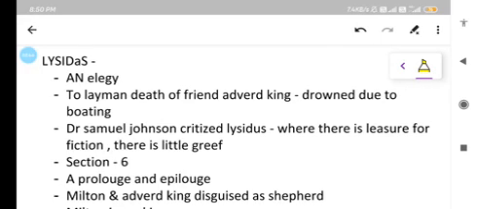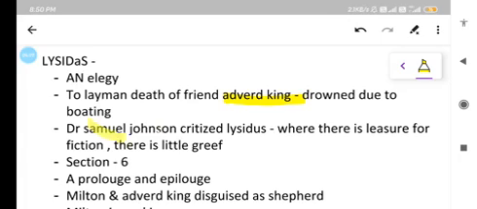Lycidas is an elegy to lament the death of his friend Edward King. John Milton wrote this poem for his friend Edward King. Edward King drowned due to boating. Edward King and John Milton were friends at Cambridge College, and to lament the death of his friend Edward King, John Milton wrote an elegy called Lycidas.